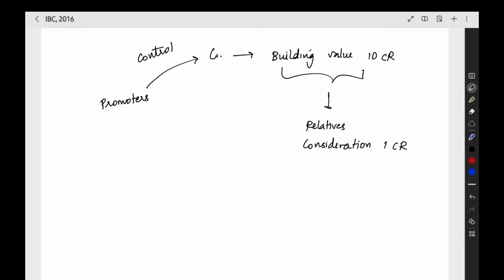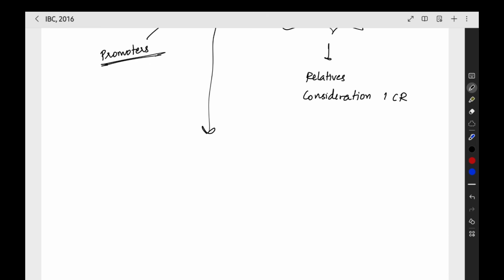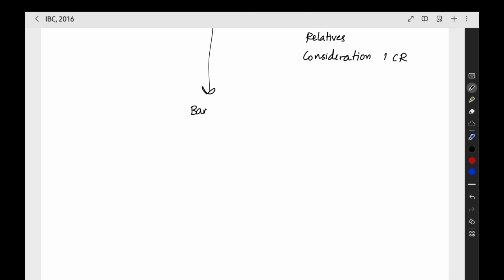Nobody knows this. It was very secret, and it can be revealed only through an investigation. Till now, no investigation was done, and only the promoters know that they have done this type of transaction. Now, what happens to this company? As they anticipated, as they predicted, the company went into bankruptcy. It became insolvent, and they have started the CIRP process under the IBC 2016 for this particular company.